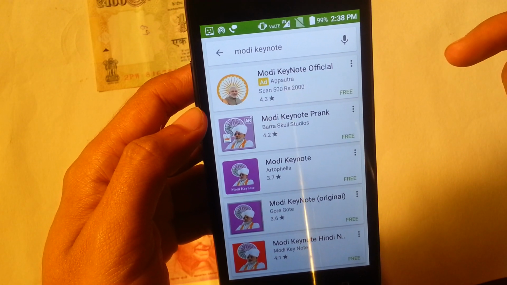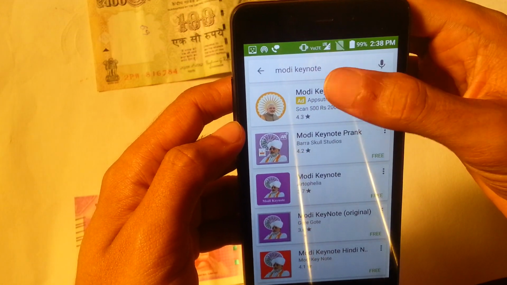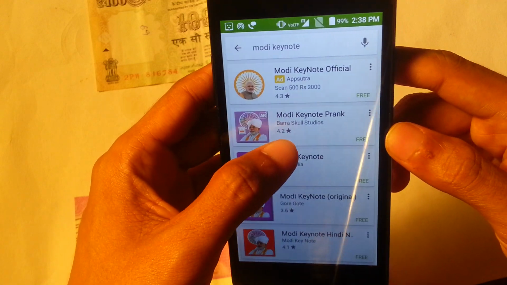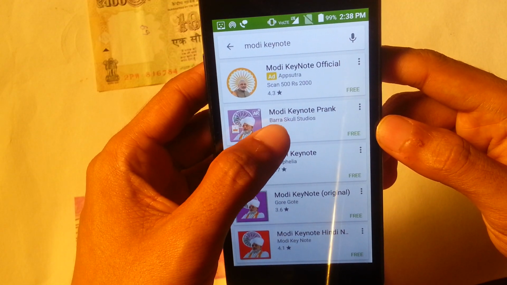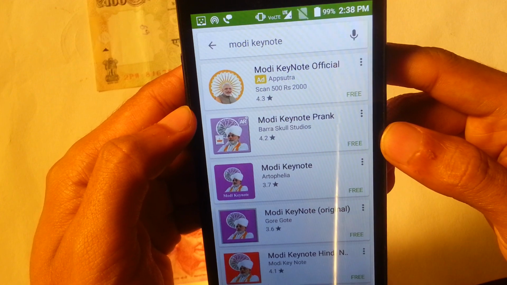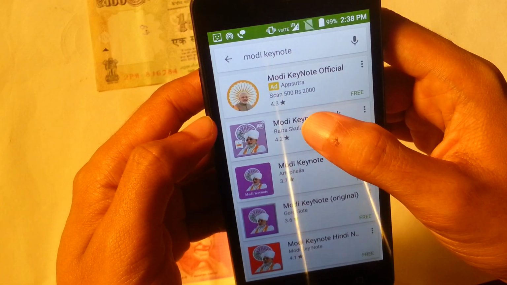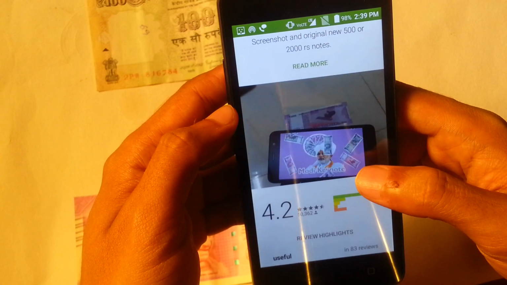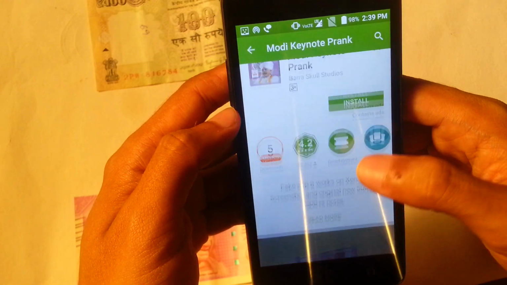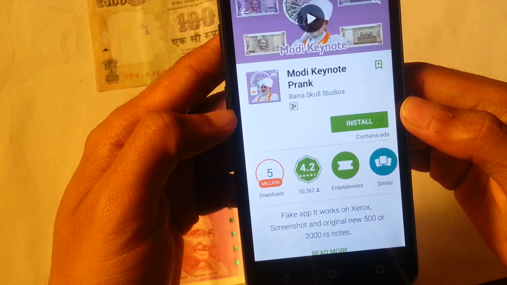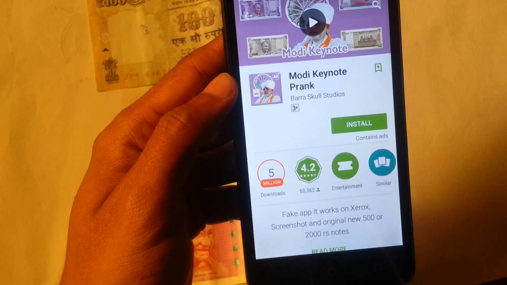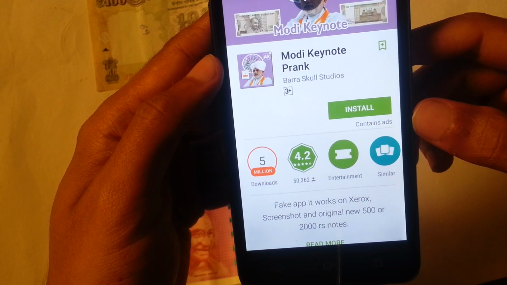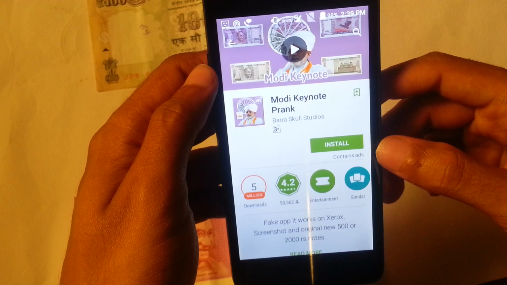So go to the Play Store on your Android phone and just search Modi Keynote as I have shown here, and you can see the Modi Keynote application, and the developer name is Baraskull Studios. Just click on this application and you see it has a good rating. The downloads are around 5 million, and the rating is 4.2 from 50,360 reviews. So it's really good.